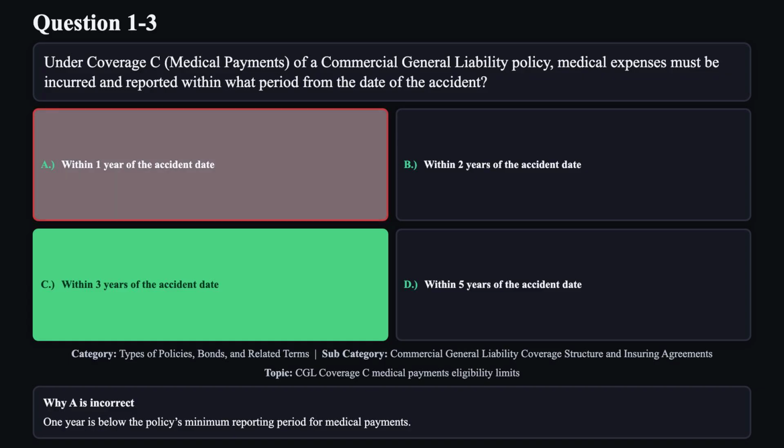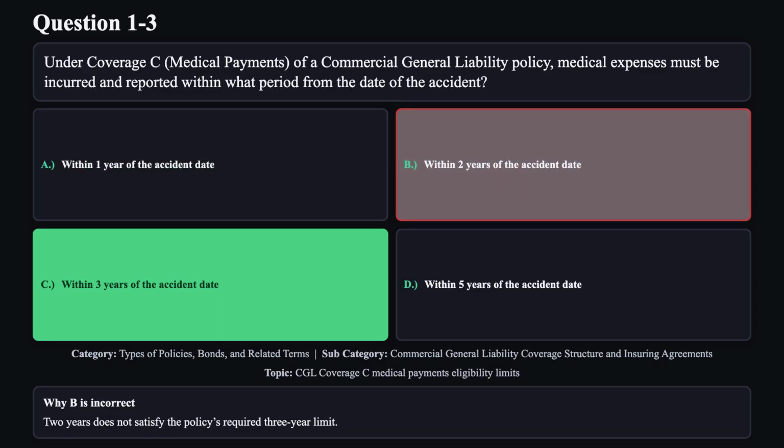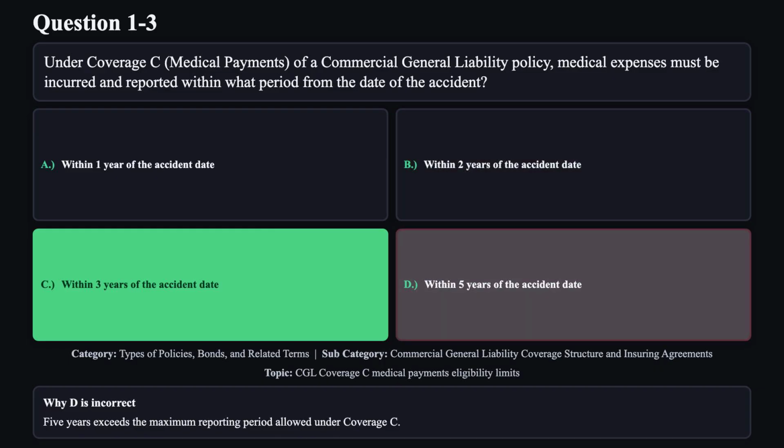Reason A is not correct. 1 year is below the policy's minimum reporting period for medical payments. Reason B is not correct. 2 years does not satisfy the policy's required 3-year limit. Reason D is not correct. 5 years exceeds the maximum reporting period allowed under Coverage C.